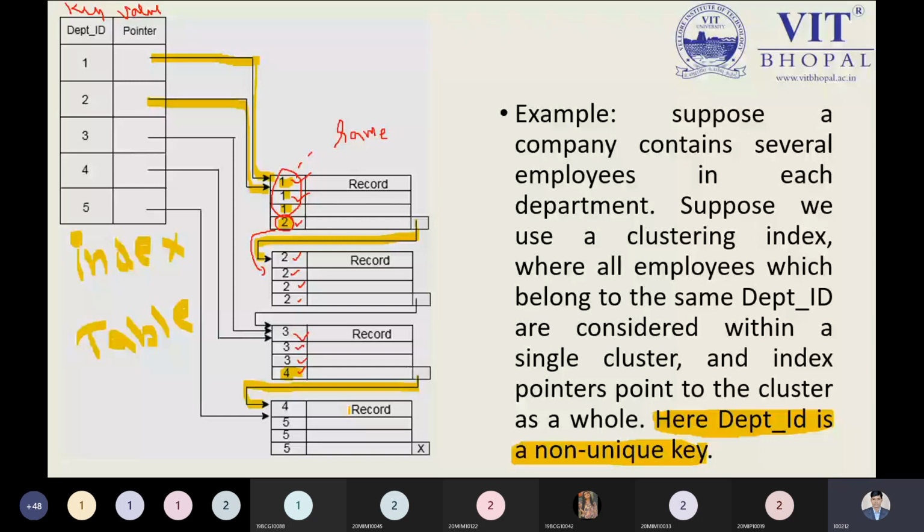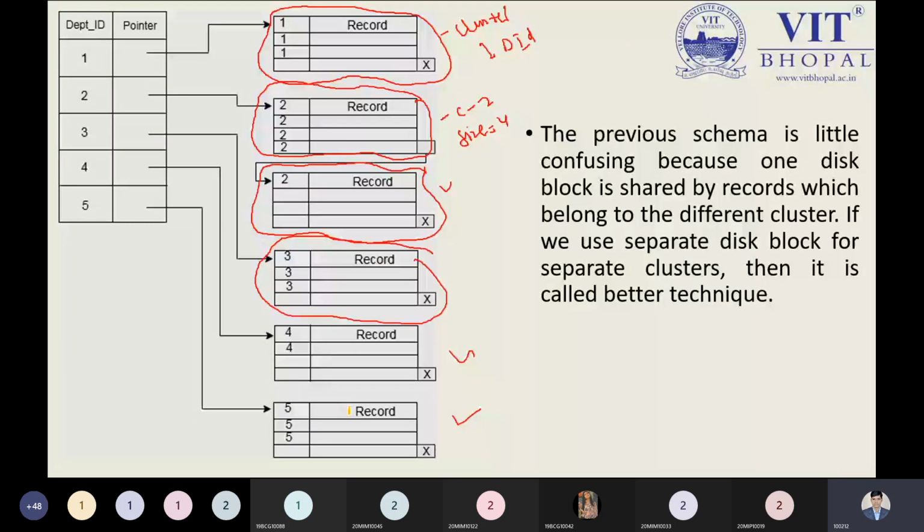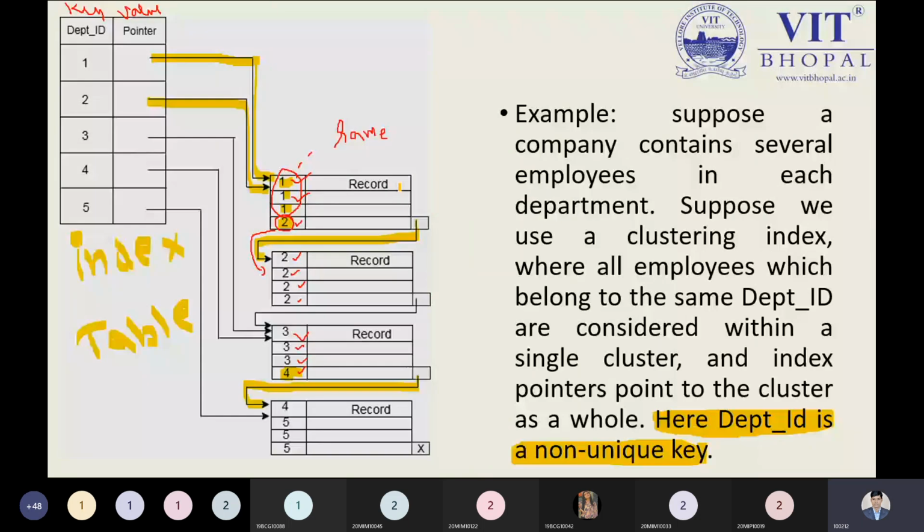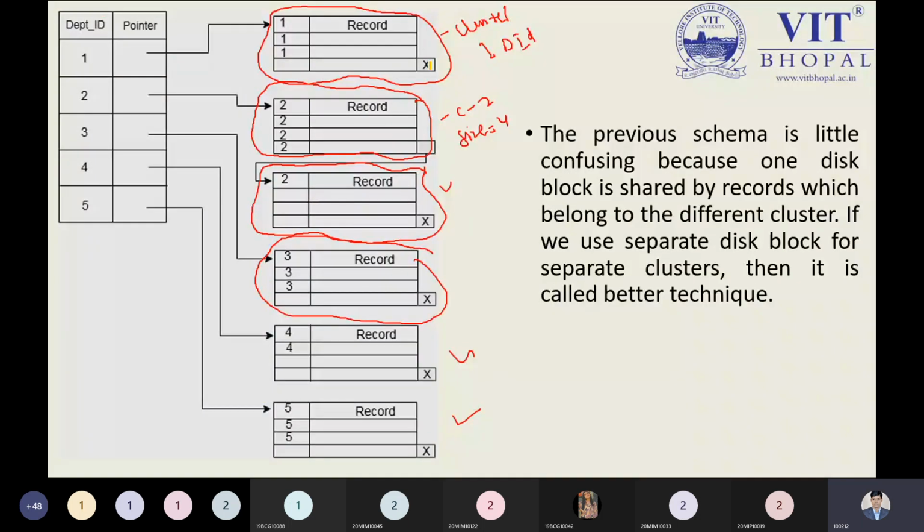So finally, you can see one belongs to this one. Ultimately, what is the problem in this group? In this case, you can say the first part belongs to 1 and 2. So we have updated this point right now. So 1 is transferred to this point. So now department ID 1 belongs to this group one. So this is the cluster.